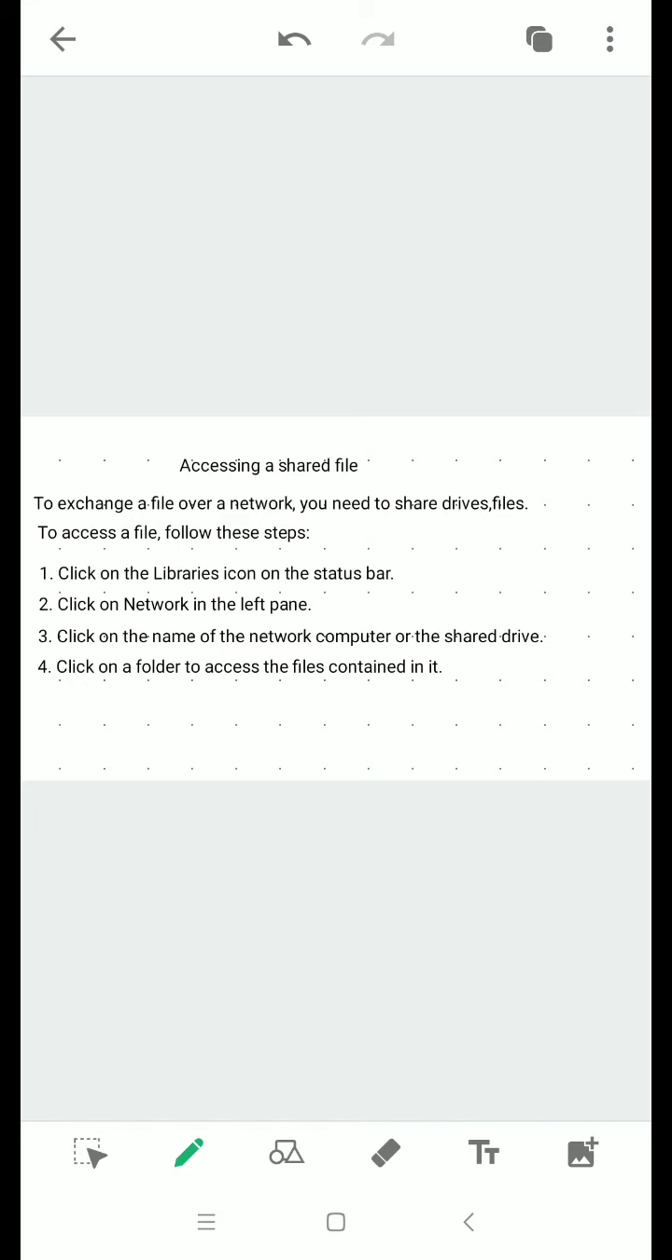If you click on the name of the computer system, it will open the different types of files and folders. Then you have to click on the required file or folder to access it and the necessary file will be shared to your computer system.